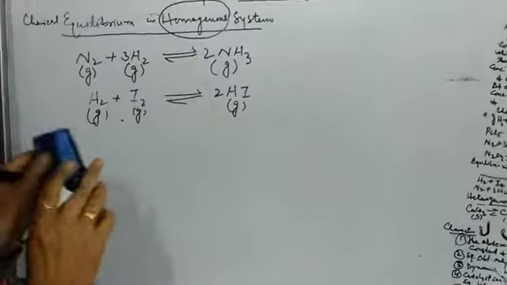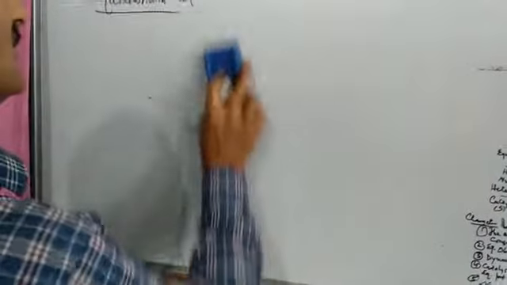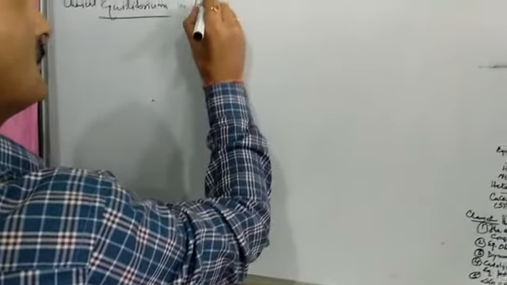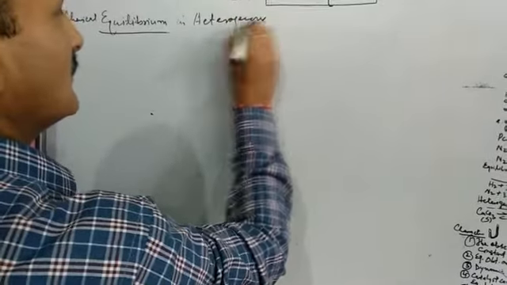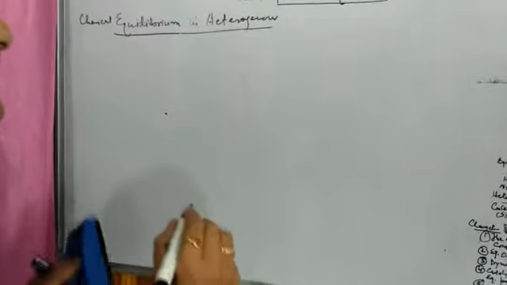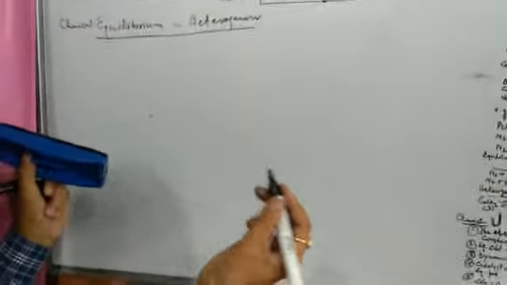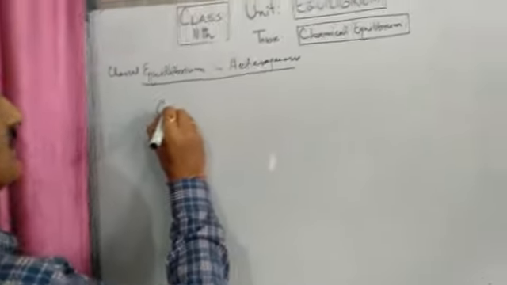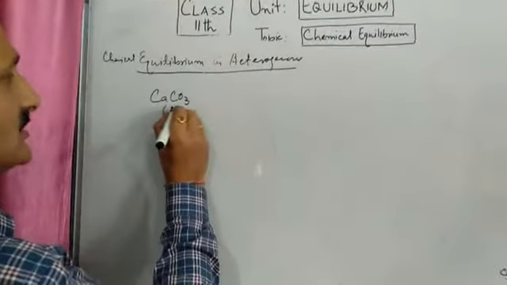Then we have chemical equilibrium in a heterogeneous system also. In this case, what happens? The reactants and products are not in the same phase. They are in different phases. For example, the decomposition of calcium carbonate. Calcium carbonate is in the solid state.